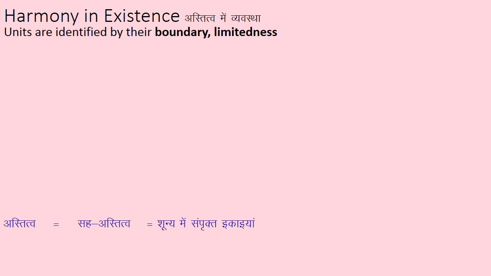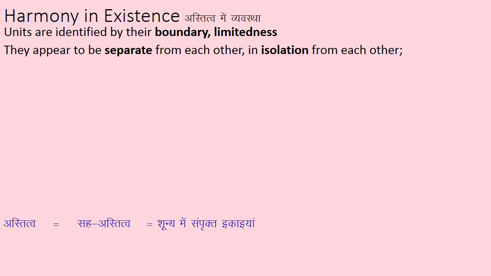Units are identified by their boundaries and limitedness, right? So how do we identify each unit? They have a boundary and they have a limitedness, that is, they occupy a definite volume. They appear to be separate from each other, in isolation from each other. Each unit is separate, right?